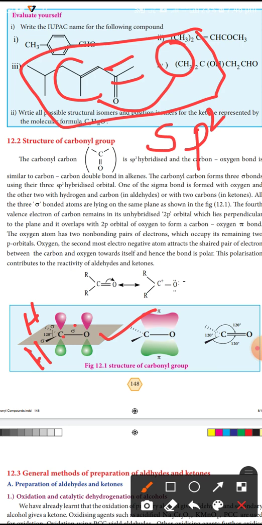So here the unhybridized orbital lies perpendicular to the plane and overlaps with the 2p orbital of oxygen to form the pi bond. The oxygen atom has 2 non-bonding pairs of electrons. So the oxygen atom has 2 lone pairs of electrons, which do not form a bond.